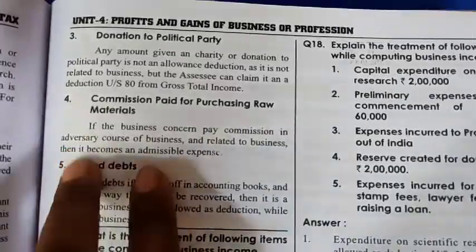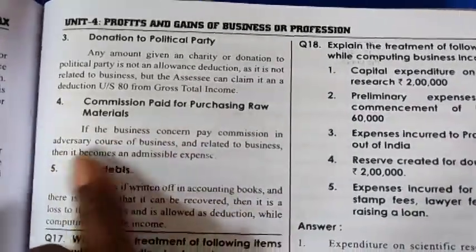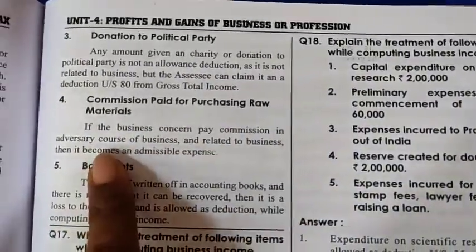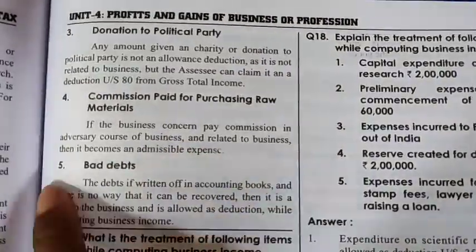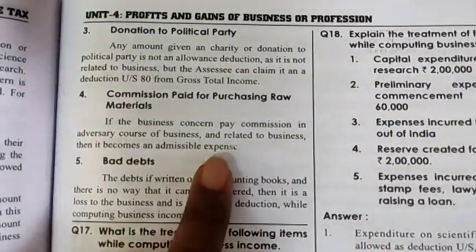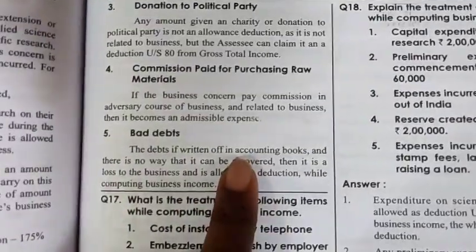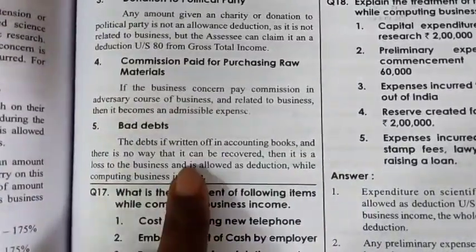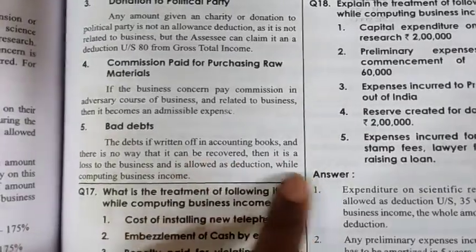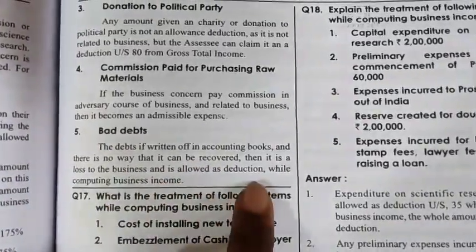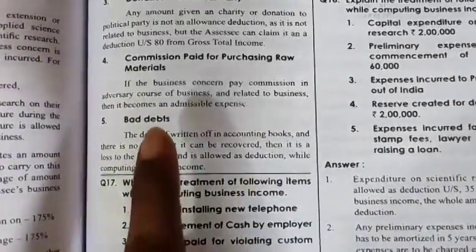Commission paid for purchase of raw materials. If the business concern pays commission in the normal course of business and it is related to the business, then it becomes an admissible expense. Bad debts, if written off in the accounting books and there is no way that they can be recovered, then it is a loss of business and allowed as a deduction while computing business income.